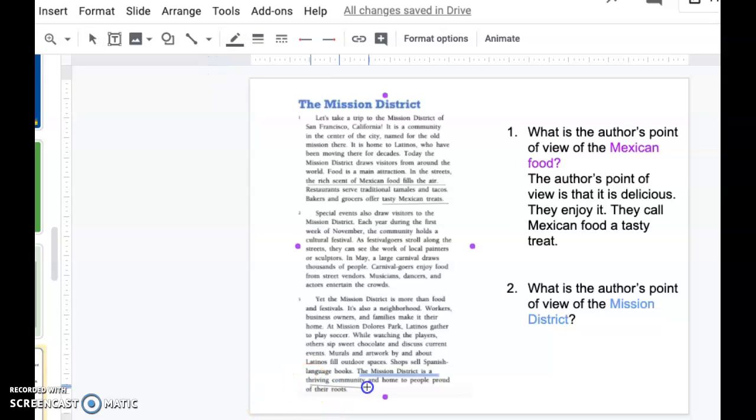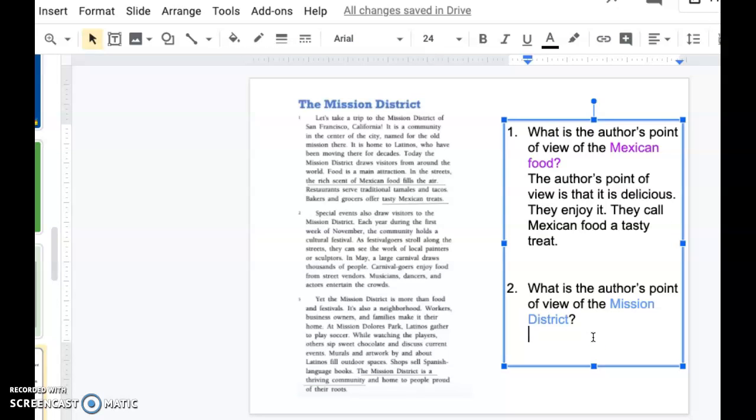Okay, so let me think. When I think about this word here, thriving, it means like there's a lot going on. The community is prosperous. They have a lot of money. So that's a good thing usually. Thriving means like there's a lot going on. There's things to do. And like this paragraph was talking about all the neat things you could do in the park, what people do, artwork. That is a lot of stuff going on. And I see that strong word there.